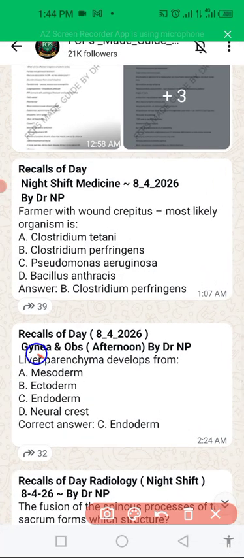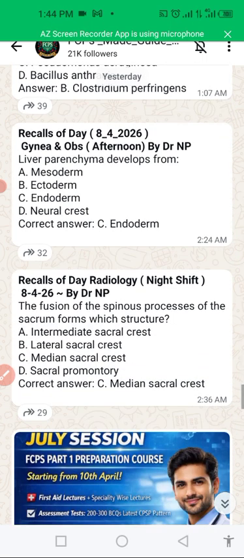Another one: liver parenchyma develops from endoderm. Liver parenchyma develops from endoderm, and you also have to memorize what kind of structures come from what kind of development. You have to memorize anatomy, physiology, pathology, diseases, treatment, management, lab protocols, and everything like that, surgery. But you also have to memorize embryology as well as histology in order to understand it better.